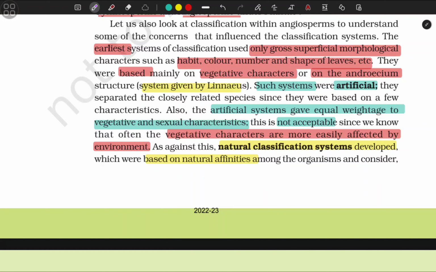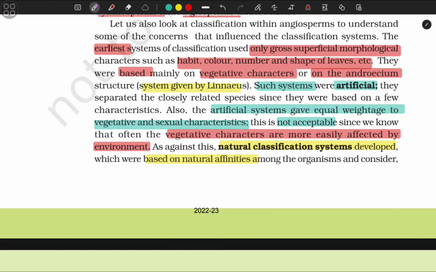Let us look at classification within angiosperms to understand some of the concerns that influenced the classification system. The earliest system of classification used only gross superficial morphological characters such as habit, color, number, and shape of leaves, etc. They were based mainly on vegetative characters or on the androecium structure, a system given by Linnaeus.